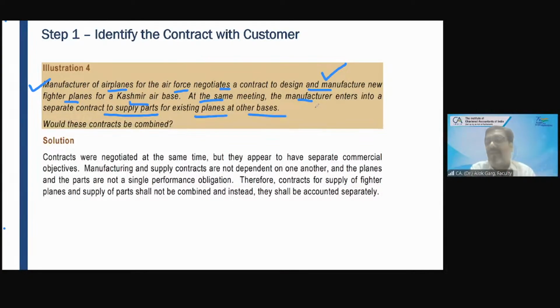But in this case, there are two different commercial objectives. And of course, these manufacturing and supply contracts are not dependent on each other. It is not a single performance obligation. And therefore, the contract for supply of fighter planes and spare parts for the existing planes cannot be combined, and it will be a separate contract. And this company, who is a manufacturer, will recognize revenue on the basis of two separate contracts, not the same contract. Okay.